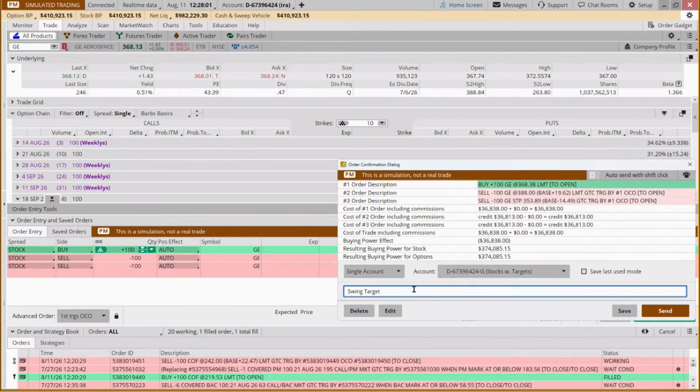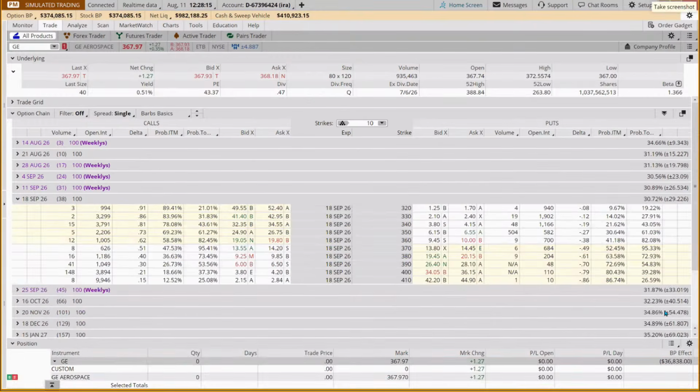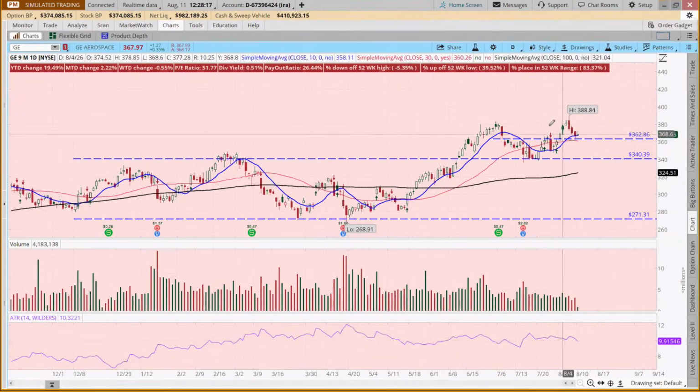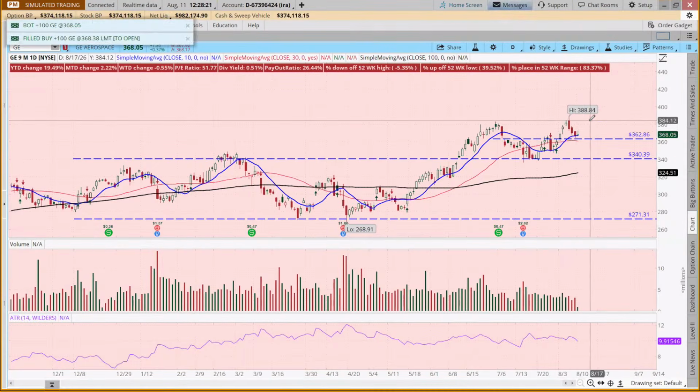So if you're going back and looking at things and thinking, how did I get to that target again? Why didn't I make the target a bigger target? You could say, well, I wouldn't mind having a bigger position. So I'm going to do one exit. I'm going to sell 50 shares when it gets up to 388.